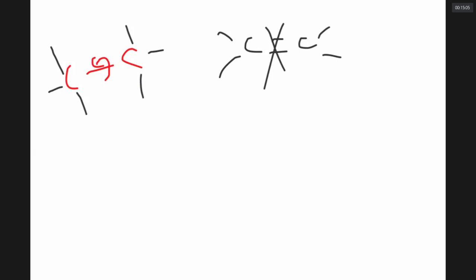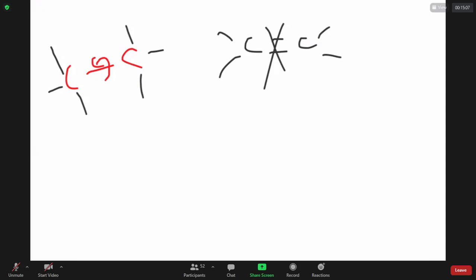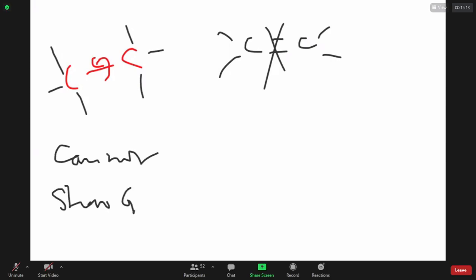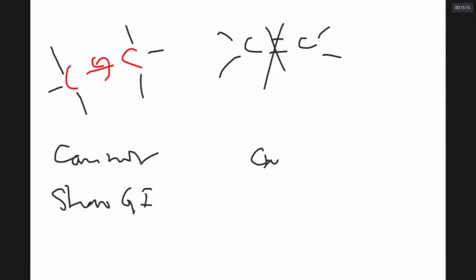But they can show geometrical isomerism. Alkanes cannot show geometrical isomerism. Alkenes can show geometrical isomerism because the C-C free rotation is not allowed. Alkynes don't show geometrical isomerism because they are linear.